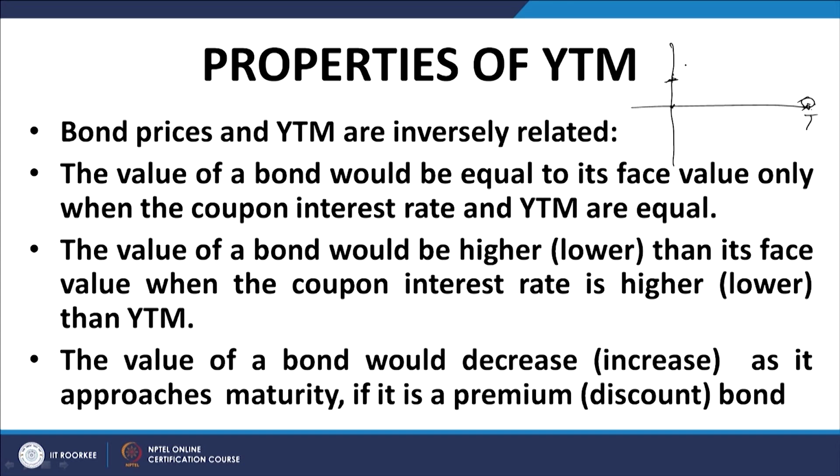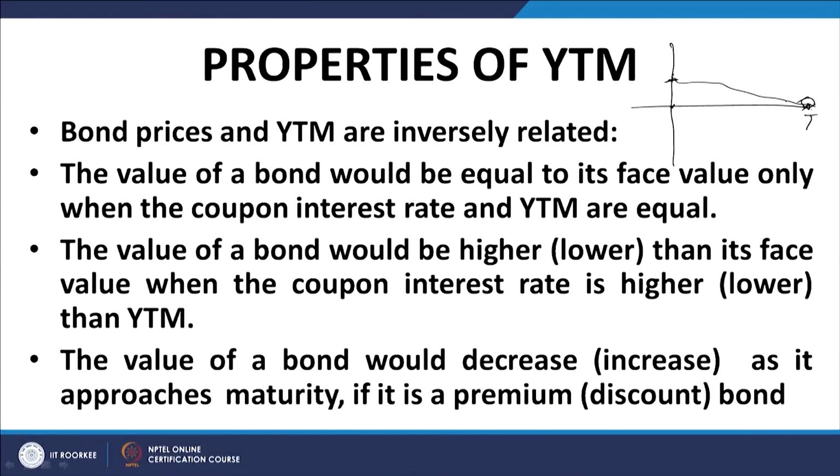So, assuming that there are no discontinuities, no jumps and no abrupt fluctuations, and even if there are marginal fluctuations, it would be something like this. And as a result of it, this premium is likely to be amortized gradually into 0. At this point, the premium is 0. So, as time passes, as the bond approaches maturity, the premium is likely to be amortized, to be eliminated, and the bond price is likely to go down.